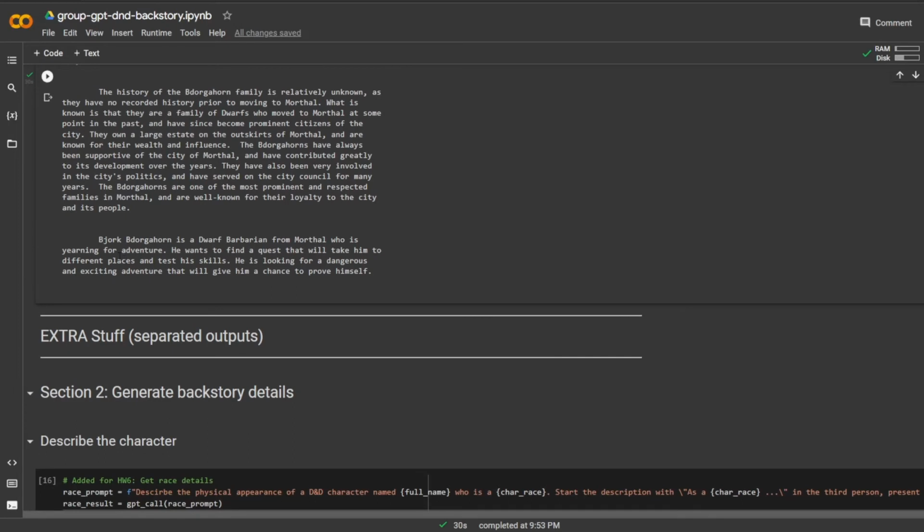And Bajork Bedorgahorn is a dwarf barbarian from Morthal who is yearning for adventure. He wants to find a quest that will take him to different places and test his skills. He's looking for a dangerous and exciting adventure that will give him a chance to prove himself. So that's definitely a good initial story for why you might be adventuring out in a party.